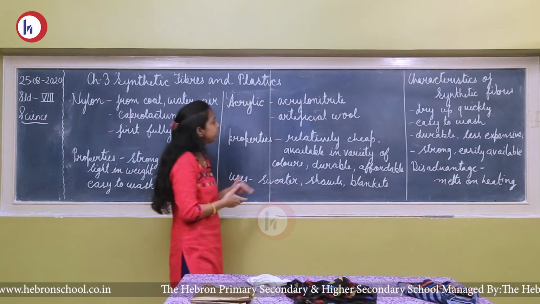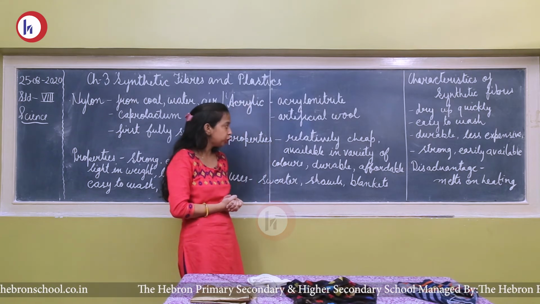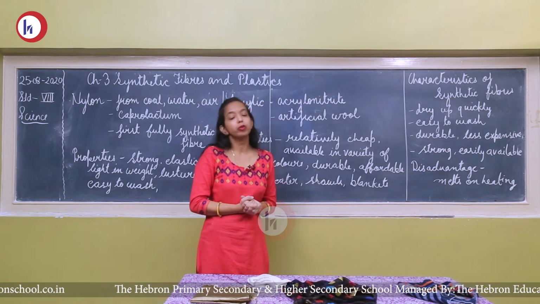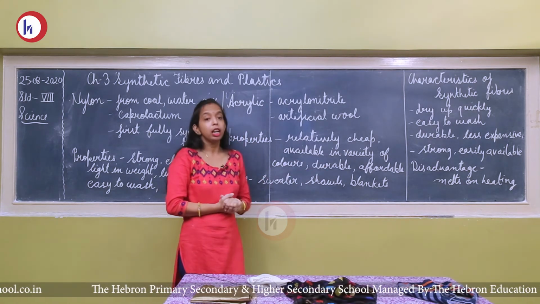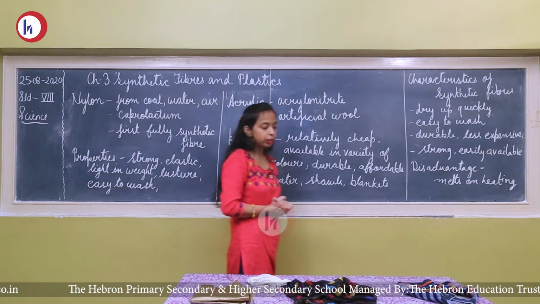So its properties are, in comparison to natural wool, it is relatively cheap. It is available in a variety of colors. It is durable, affordable, and uses of acrylic are sweaters, shawls, and blankets.